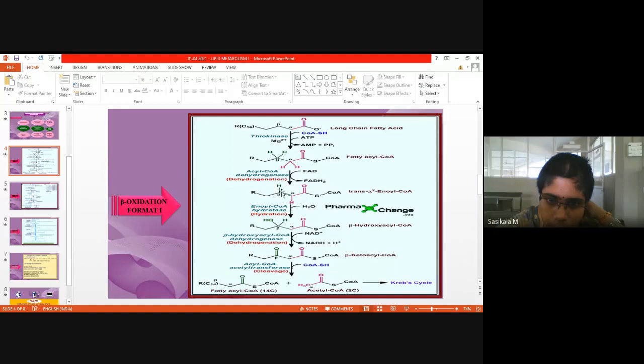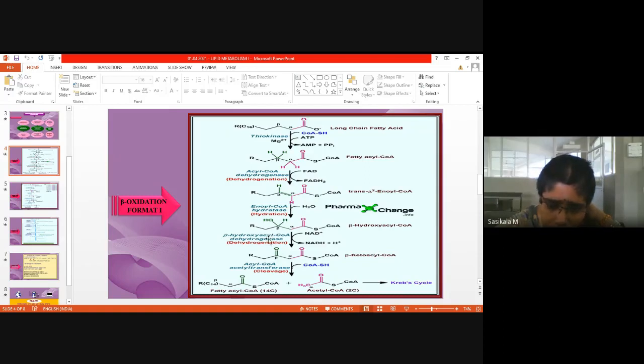Since now the beta position is activated with a reactive OH, it is ready to be oxidized from the alcoholic group to the keto group. So that reaction is called a dehydrogenation reaction. Through the oxidation process, we are activating that molecule so that it can be catabolized. To break the molecule into smaller pieces or to utilize the molecule, what process is taking place? Oxidation, activation of that particular group so that it will be split into smaller molecules.